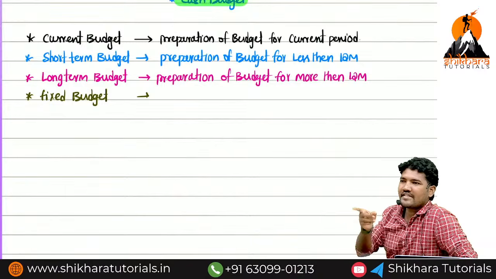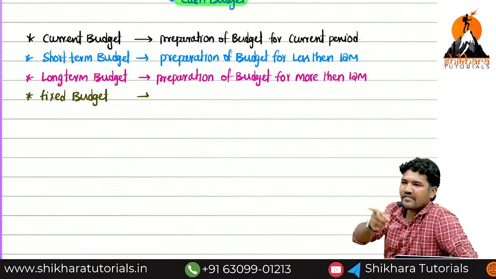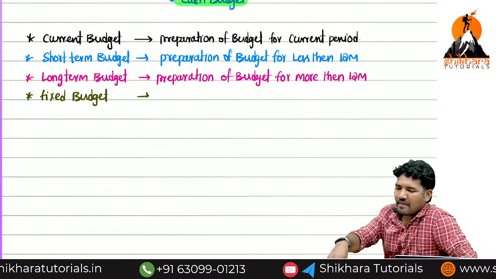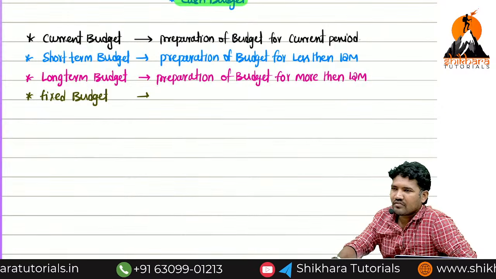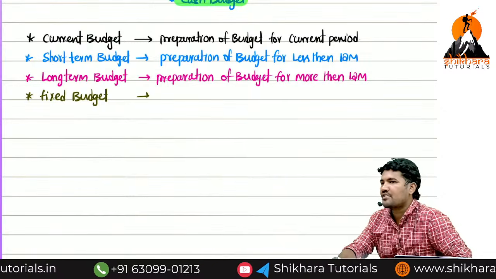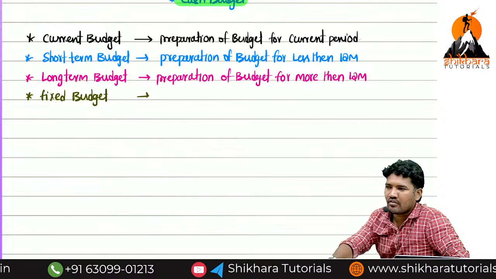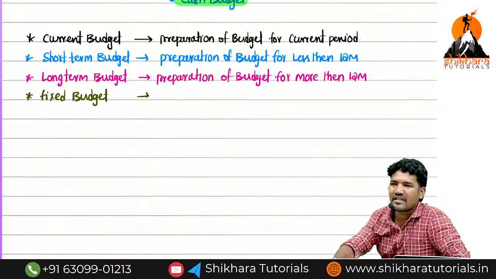Why? Because results came at the end of February. Now the batch will start in March. There is a three-month gap. For the three-month gap, do I need to pay rent or not? Yes. That is called fixed cost. Whether you do your activity or not, you need to spend money. That money is known as fixed cost.